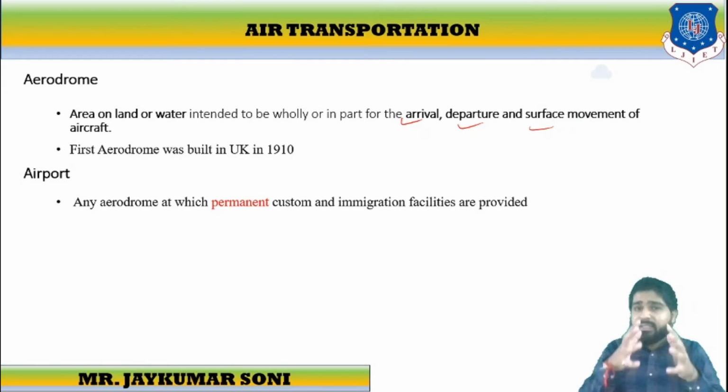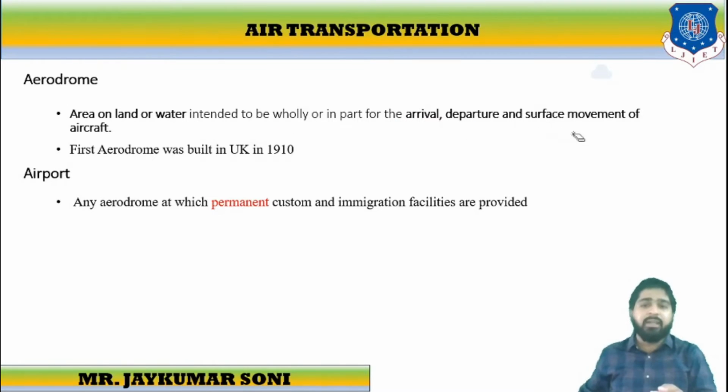And the first aerodrome was built in the United Kingdom in the year 1910. Fine, so this is about the aerodrome.